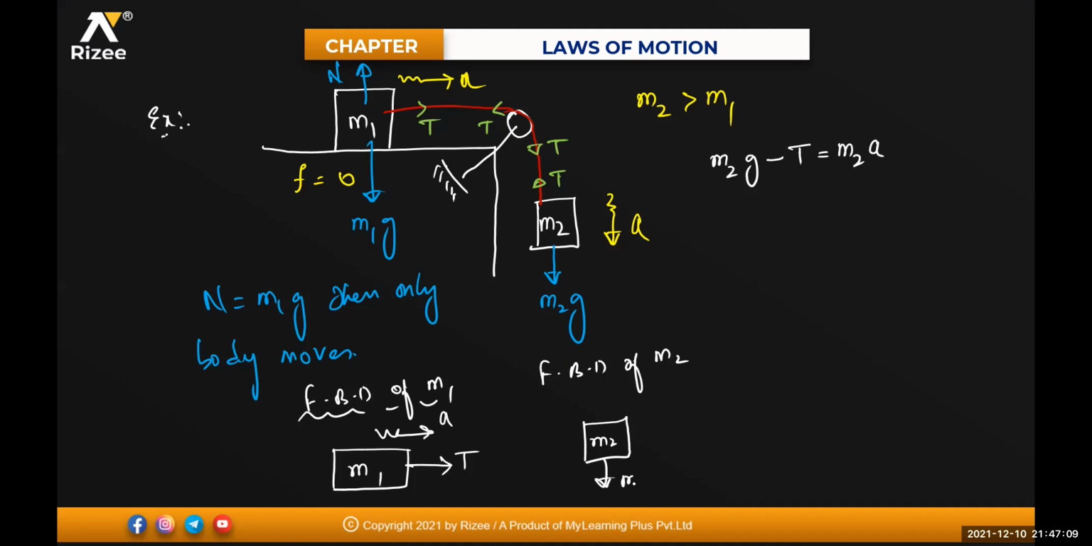Now, if I'm talking about the FBD of M2, that means this is your M2. M2's weight is in the downward direction. Acceleration is in the downward direction. Tension T is in the upward direction. So in whichever direction it is moving, that force I'm writing.